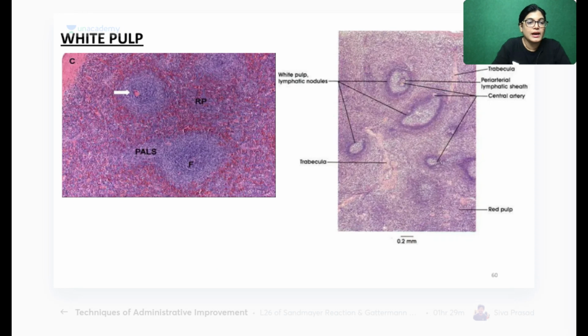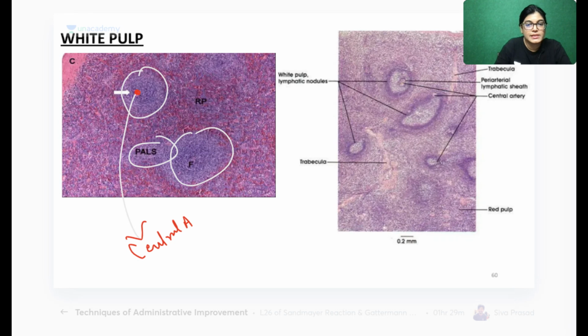See here, again, this is the area of white pulp. This is again white pulp. This structure which has been shown is the central artery. This is white pulp.